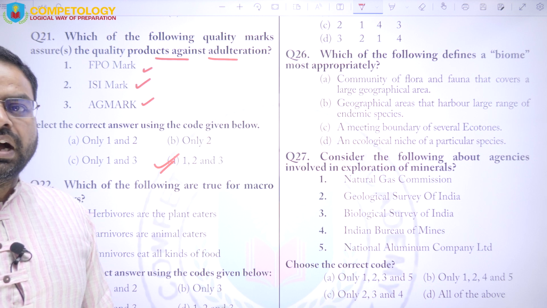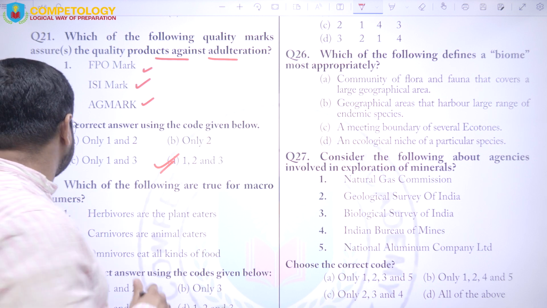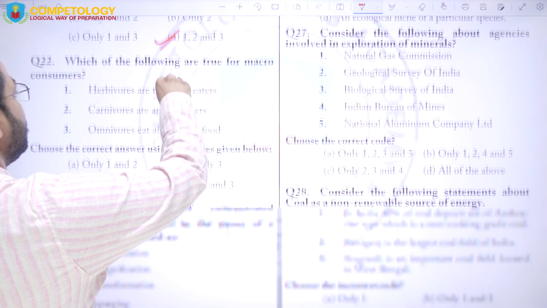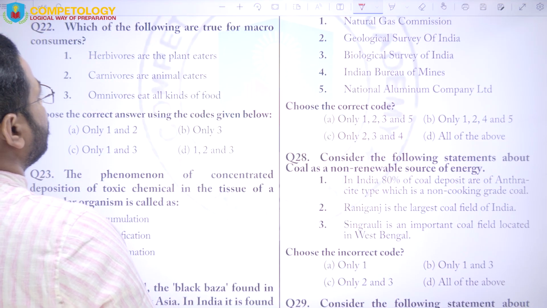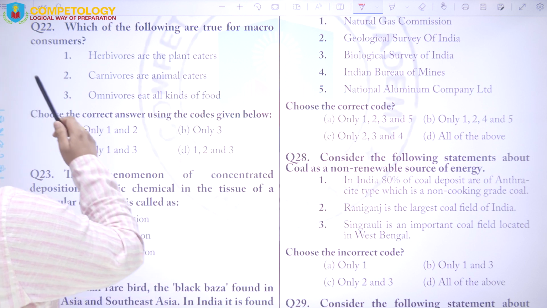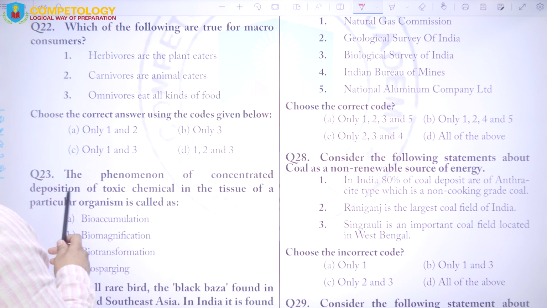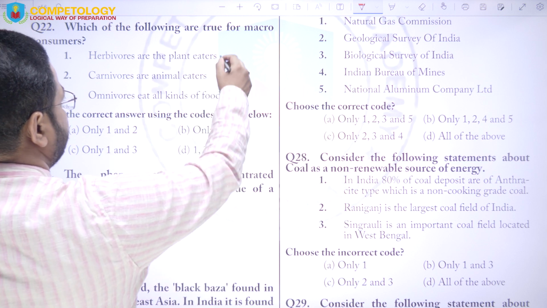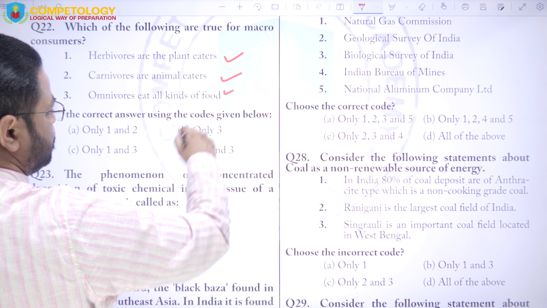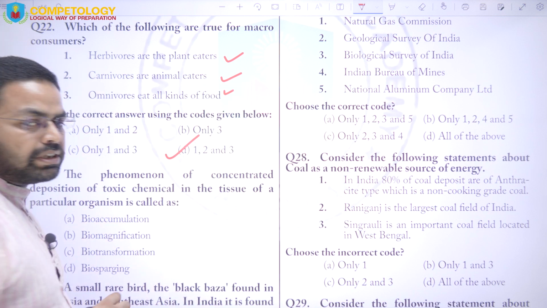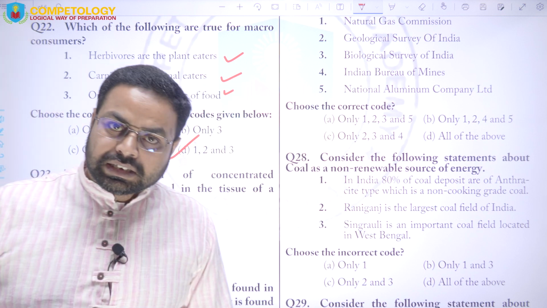So the answer is D. Next is question number 22: which of the following are true for macro consumers? Herbivores are plant eaters, correct. Carnivores are animal eaters, correct. Omnivores eat all kinds of foods, correct. So question number 22 will have answer D.